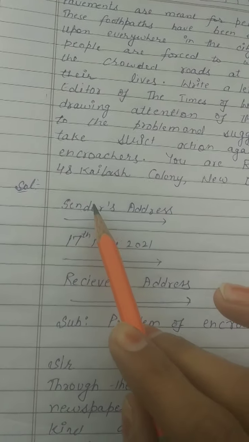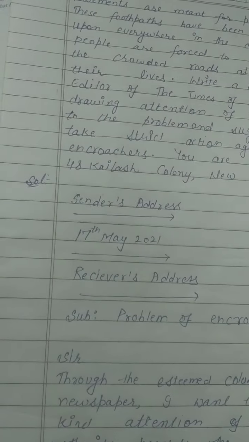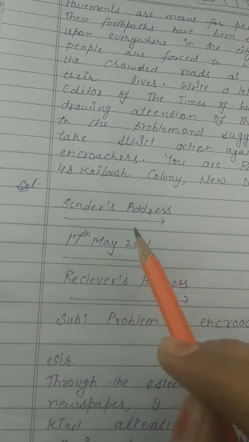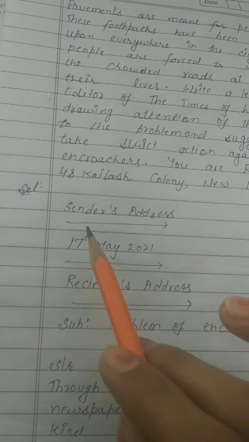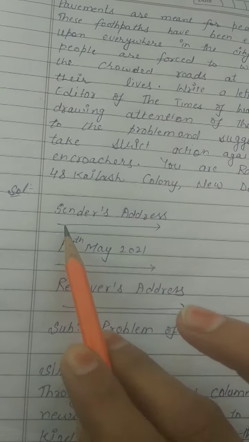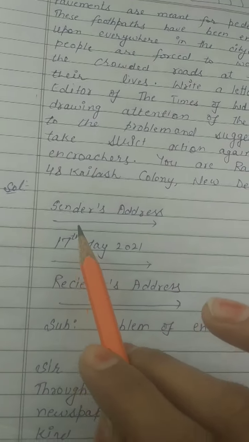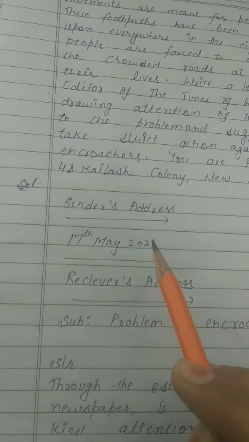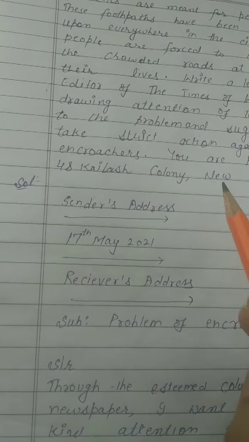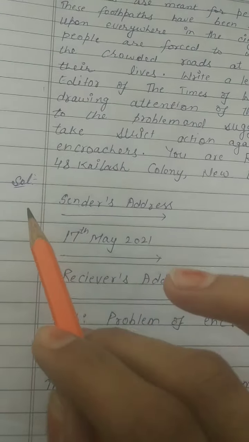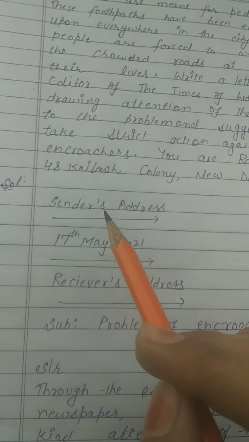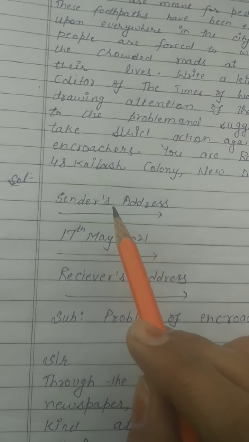Then in the next line you will write the area or locality, in the form of a sector or colony or any particular area. After that, in the next line you will write the city. So from this sender's address you can see that first we write the smallest address, that is the house number.